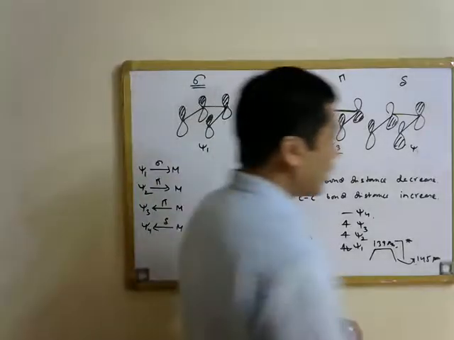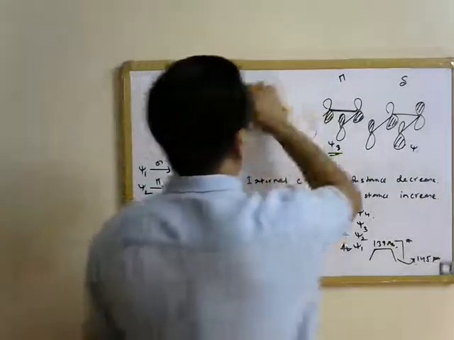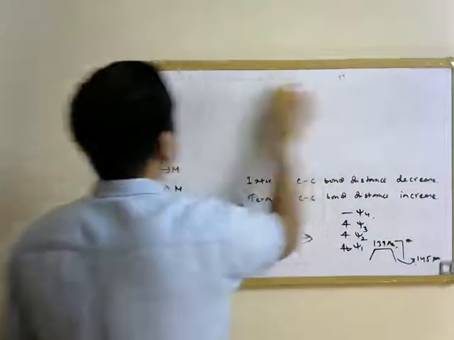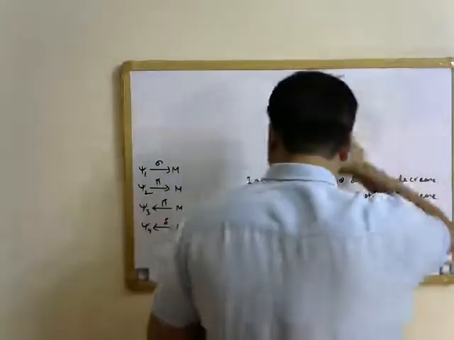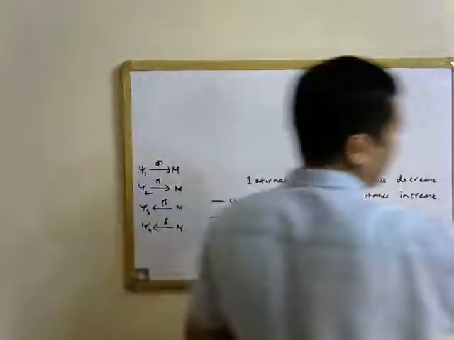So we'll see what kind of bond distances are observed in the case of conjugated metal olefin complexes as compared to what we see in the case of a free olefin molecule.